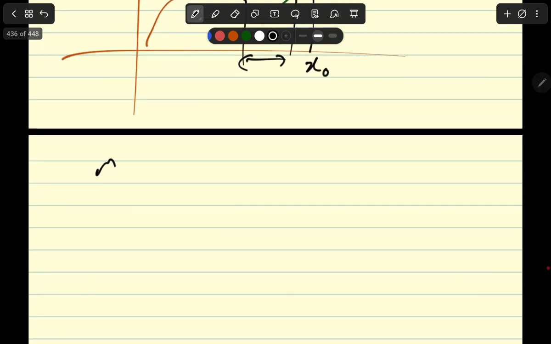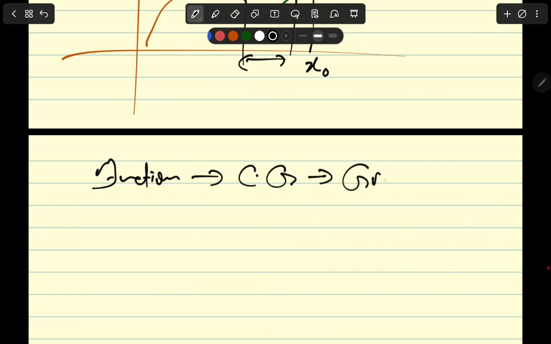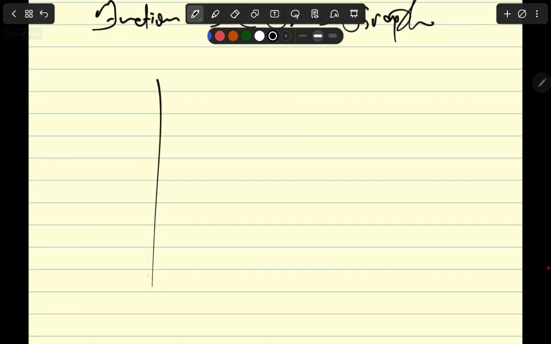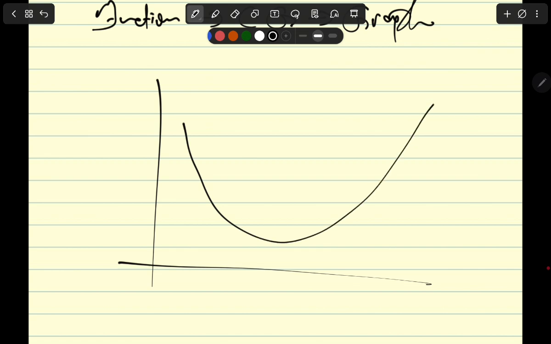So we did functions, we connected it to coordinate geometry, right? And from there we went to the graphs. And now imagine this curve. Suppose I choose 2 points. Now let's say you have a quadratic curve, right? Now let's say that I choose 2 points here, A and B, connected by a straight line. So let's say that this point is B and this point is A.